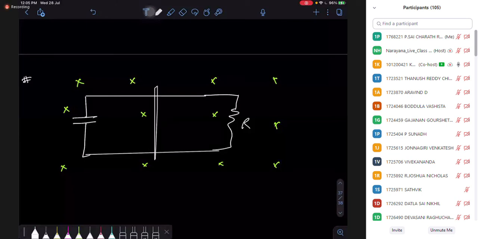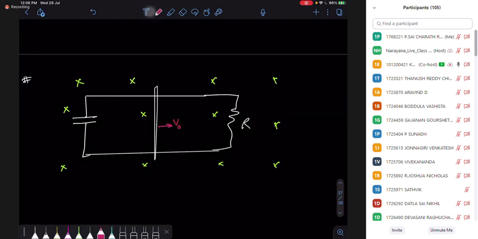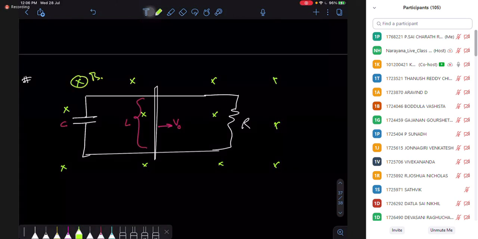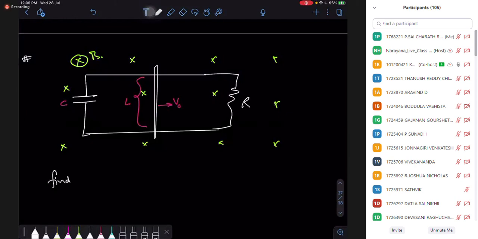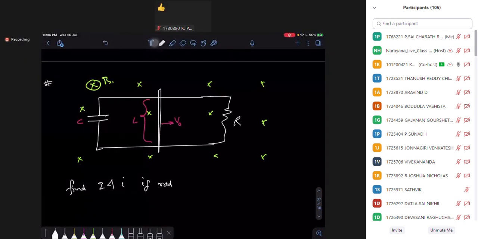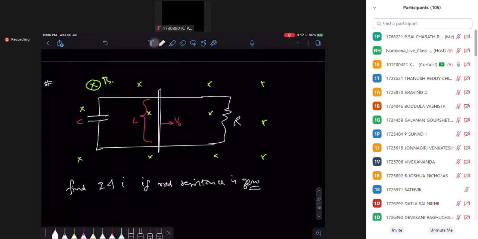Let's say there is a rod, and this rod is moving with velocity V. The length is L, the capacitor is C, the resistance here is R, and the magnetic field is B. Now find the charge and current, keeping the rod resistance here as 0.